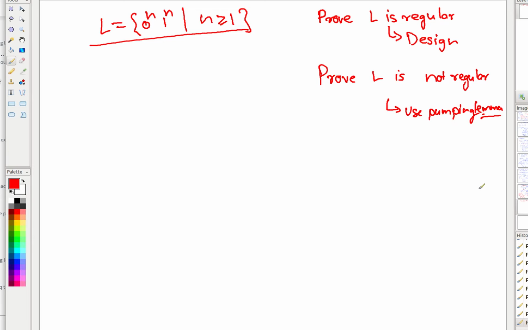Because always remember, many of you make mistakes while writing in the final exams. Pumping lemma is to prove that L is not regular. To prove that L is regular, you must design a machine. Because something following the property of pumping lemma doesn't ensure that the language is regular. It's not a sufficient condition.